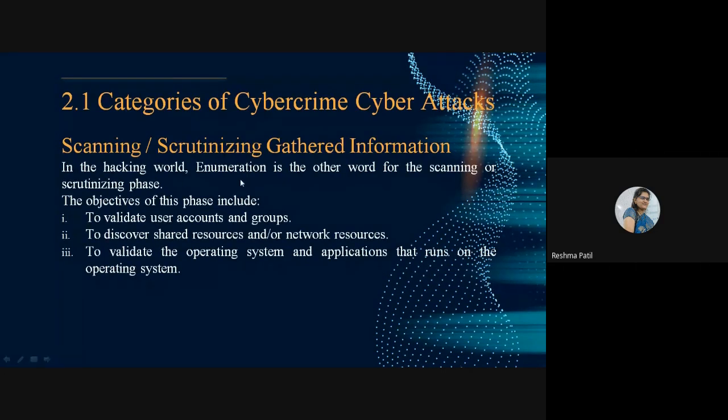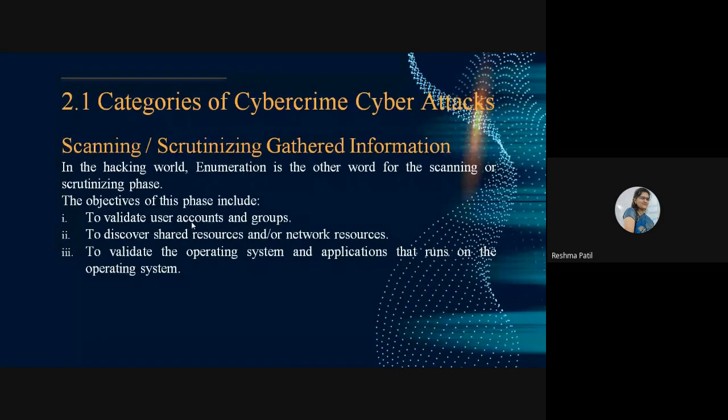In the hacking world, enumeration is the other word for the scanning or scrutinizing phase. The objective of this phase includes validating user accounts and groups. Under this, we are going to validate user accounts and groups. Have you got proper information from the first phase?